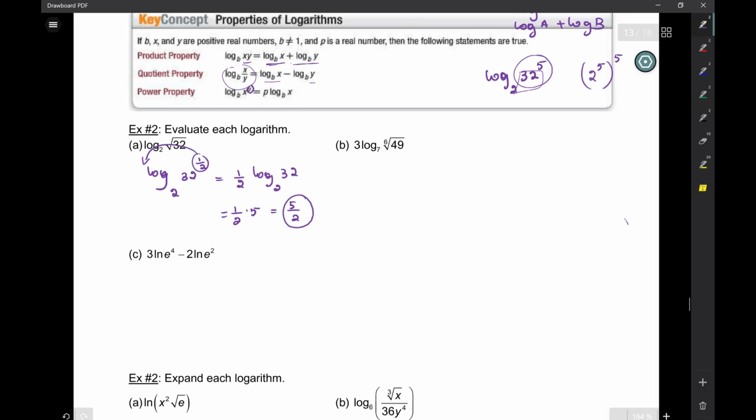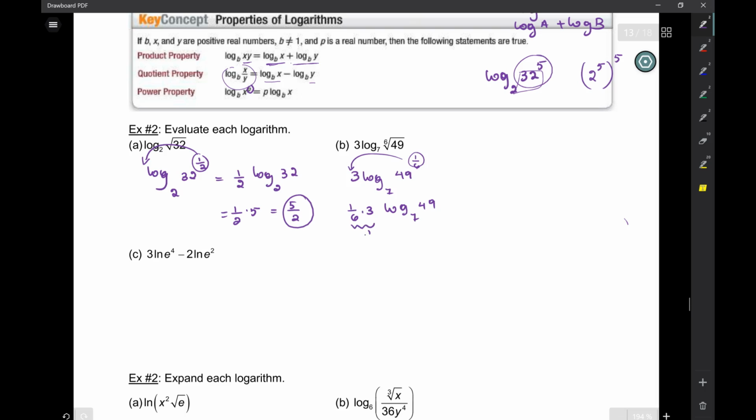All right, here we're going to do the same thing. This is 3 log base 7 of 49 to the 1/6. Okay? 1/6 will come down. And I have log base 7 of 49.